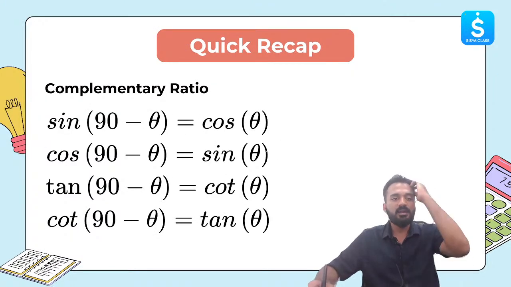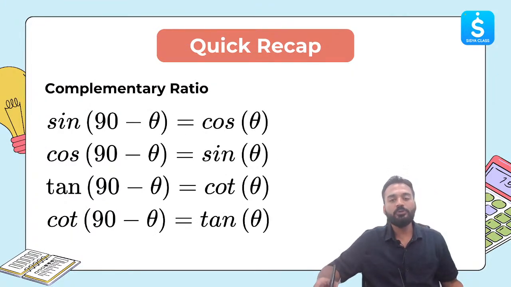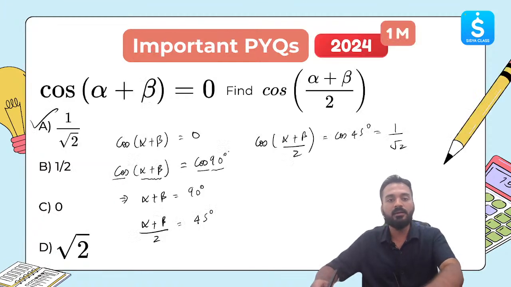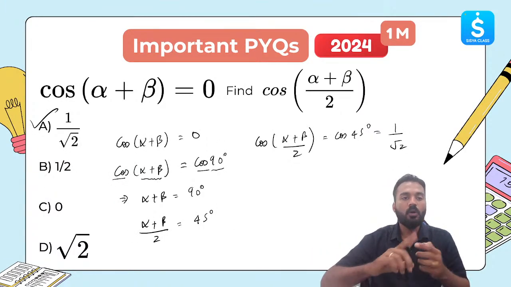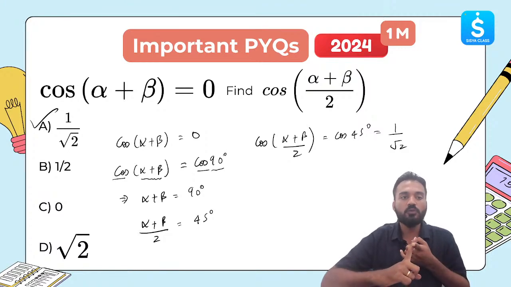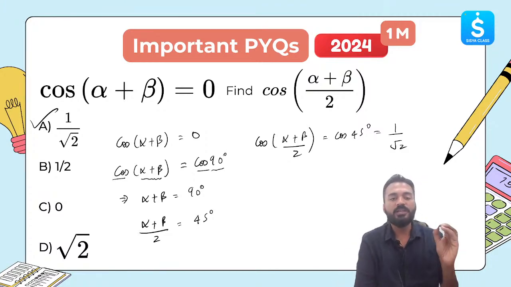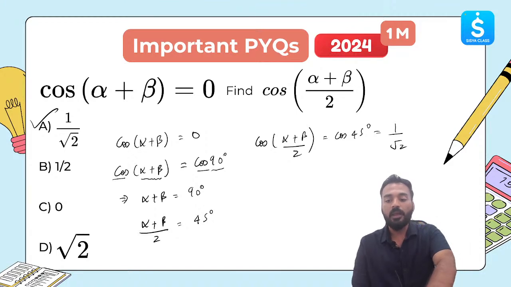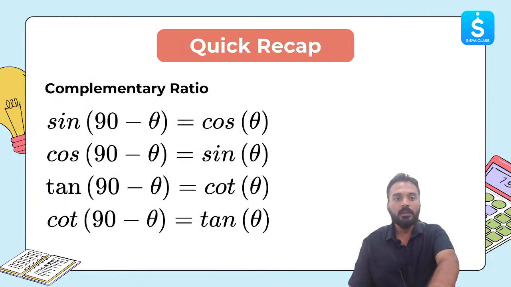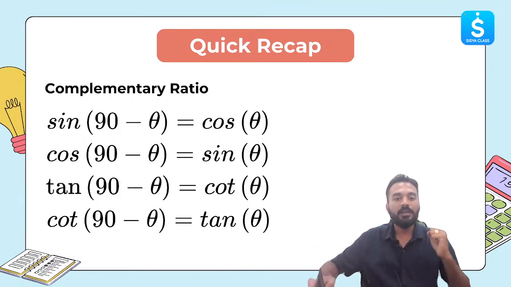Now let's understand some complementary ratios and trigonometric identities. Till here we have discussed the basics of trigonometric ratios. What are trigonometric ratios? Reciprocal ratios we have discussed. We have also discussed the value of trigonometric ratios at different angles, and we have solved a lot of important questions, given that your exam is on 10th of March. I have taken more previous year questions. Okay. Now let's quickly understand complementary ratios.